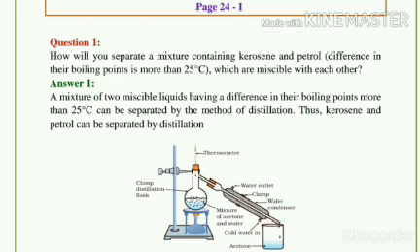Here we should be careful that petrol is highly inflammable. It catches fire easily. So, in short, we can write, a mixture of two mixable liquids having a difference in their boiling points of more than 25 degrees Celsius can be separated by the method of distillation. Thus, kerosene and petrol can be separated by distillation. Here in the picture we have to show how the apparatus is set for the distillation.